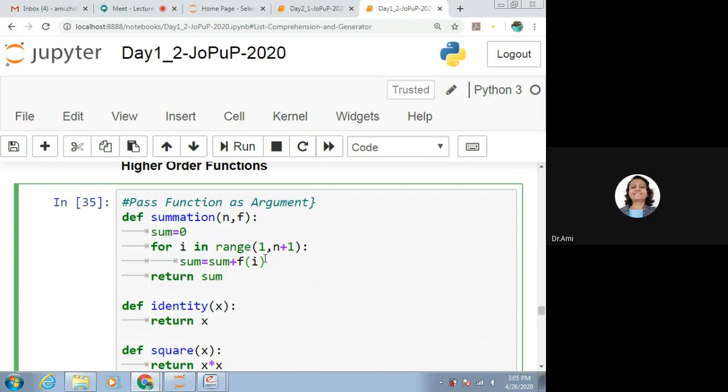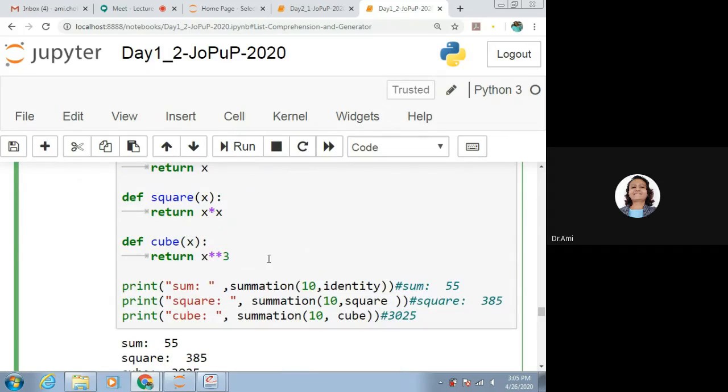Second time it will take the value of 2, then 3, then 4, then 5, then 6, then 7, up to 10. So we can say we will be getting the result of this as the summation of 1 plus 2 plus 3 up to 10. So that we will give the sum as 55. Now what about the second one? It is also the same way.